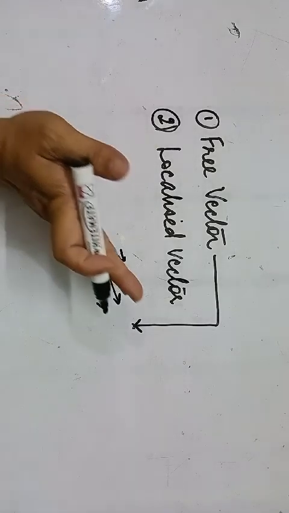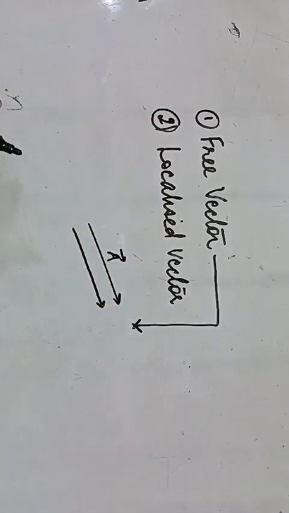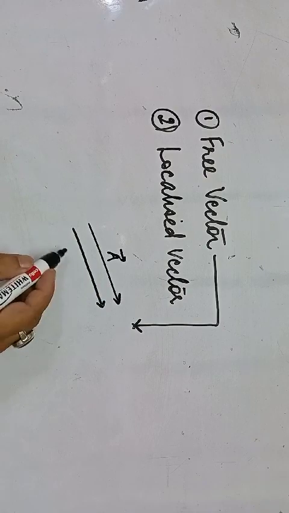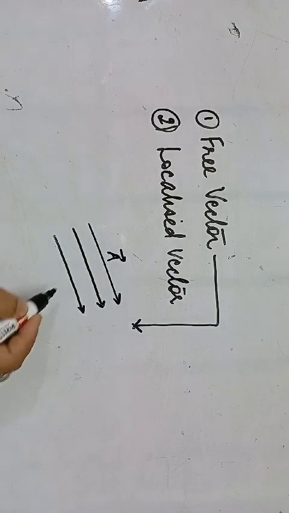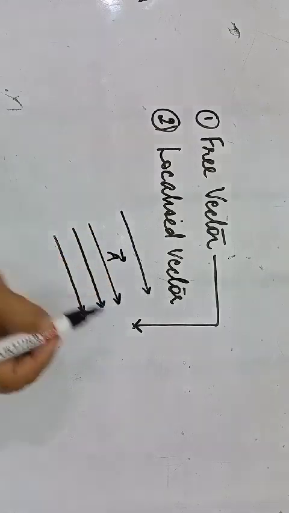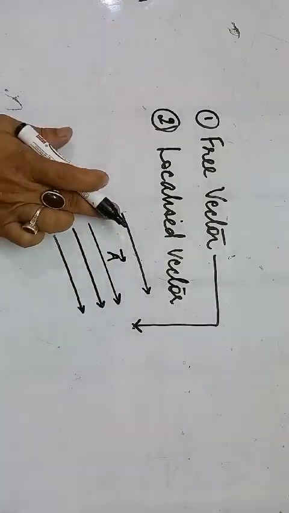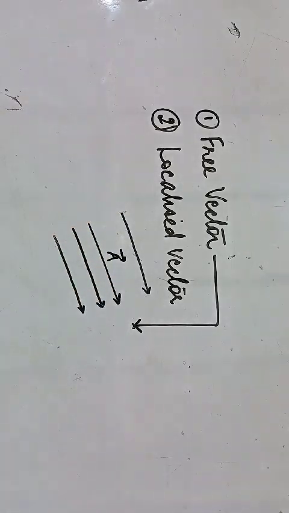The only difference is that it has been moved parallelly. So these are all representations of a free vector. A free vector is any such vector which can move about parallel to its original location.